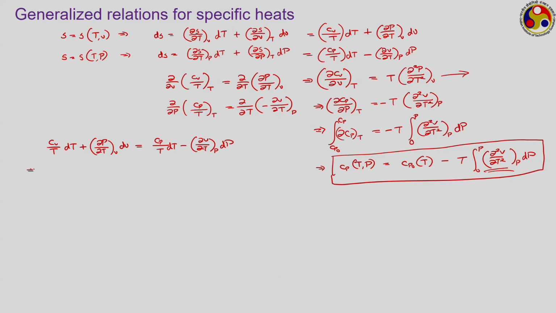And let us now separate out dT from this. So, to do this we are writing (Cp minus Cv)/T dT, keeping dT on one side. So, what we are left with is ∂P/∂T at V dV plus ∂V/∂T at P dP, or dT is equal to